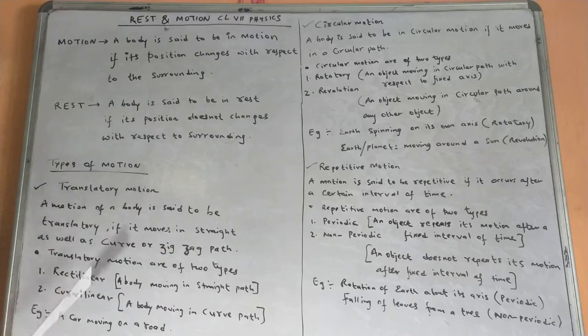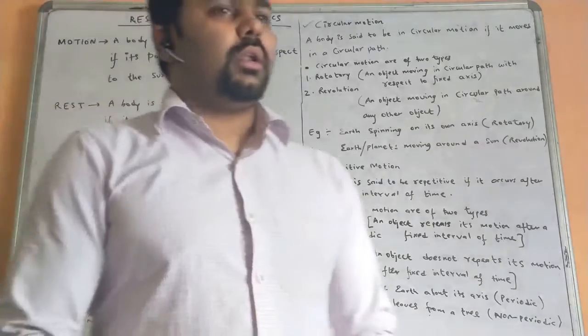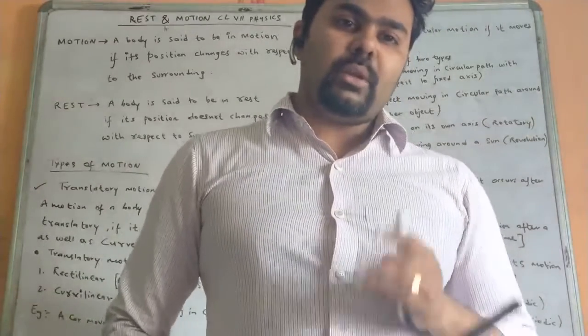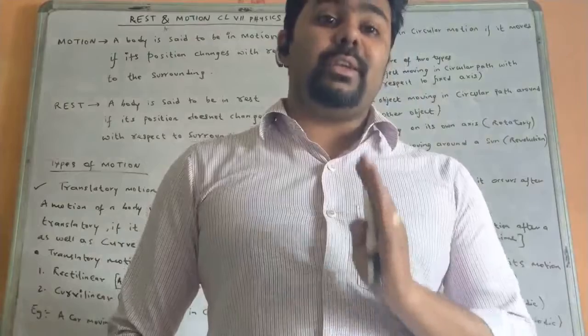Now, what are the types of motion? Translatory motion. A motion of a body is said to be translatory if it moves in a straight as well as curved or zigzag path. Translatory motion means what? A car is moving in a straight path. When a car is moving in a straight path, we consider it as rectilinear motion.